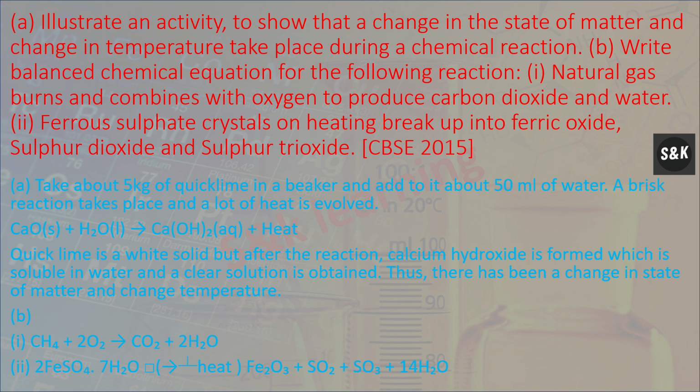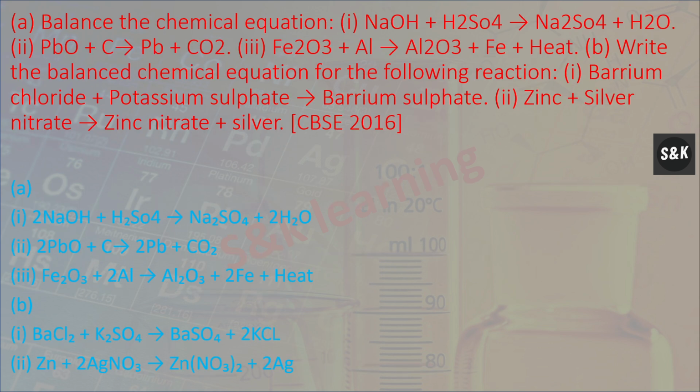Second, write the balanced chemical equation for the following reactions. A. Methane burns and combines with oxygen to produce carbon dioxide and water. So CH4 plus oxygen forms CO2 plus H2O. Second, ferrous sulfate crystals on heating break up into ferric oxide, sulfur dioxide and sulfur trioxide. So FeSO4.7H2O after heating forms ferric oxide plus sulfur dioxide plus sulfur trioxide plus 14H2O, which is water.